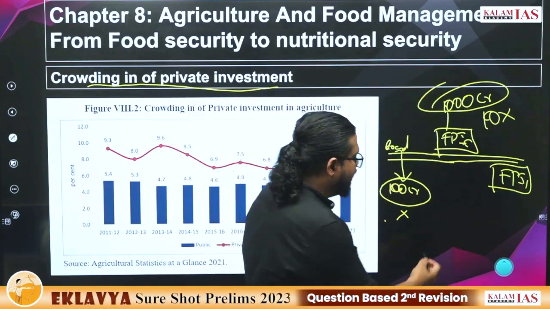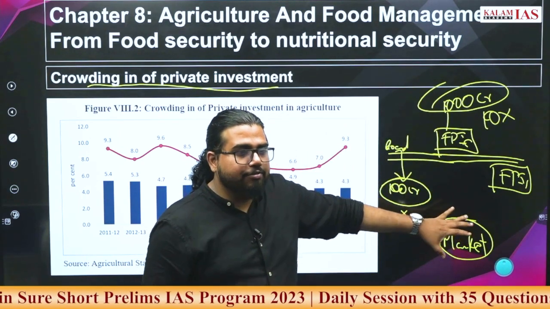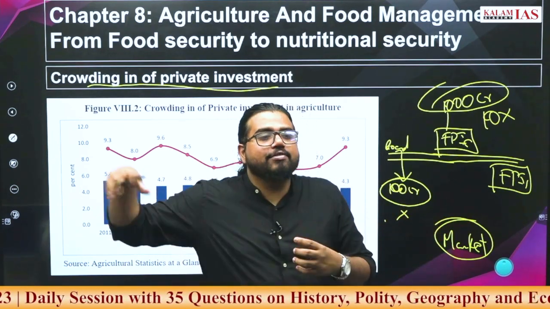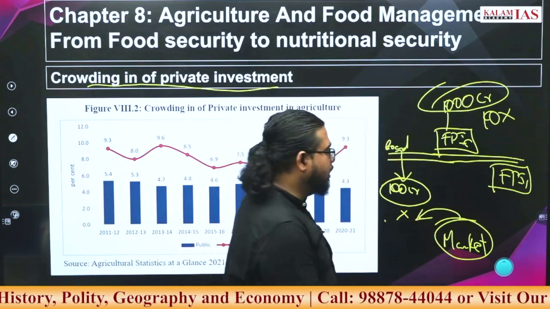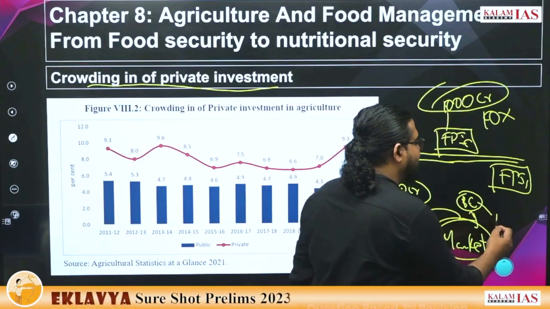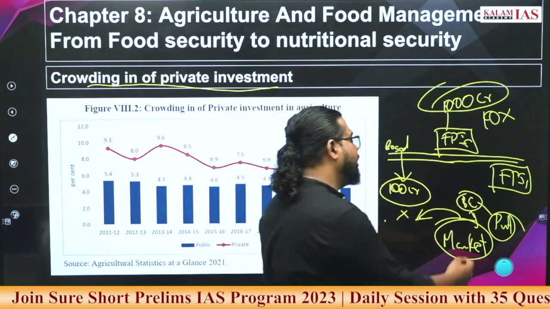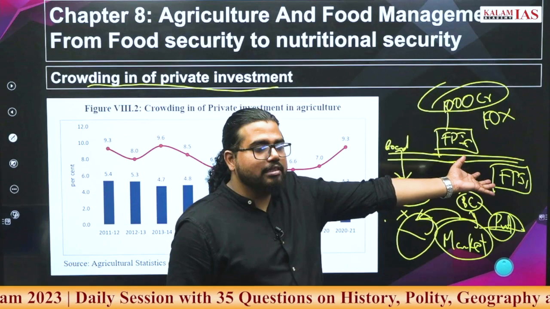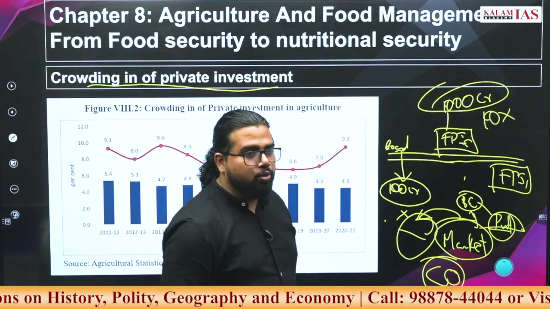Government is like a market. Whoever wants funds goes to the market. If the government goes to the market, takes a huge amount of money and invests in whatever sectors, it will increase the borrowing cost. Now if borrowing cost increases, private industries will find it difficult to borrow, or will not borrow. If the government is taking out all the money, private is left with no money to invest, or private is not doing the investment. This phenomenon we call crowding out.